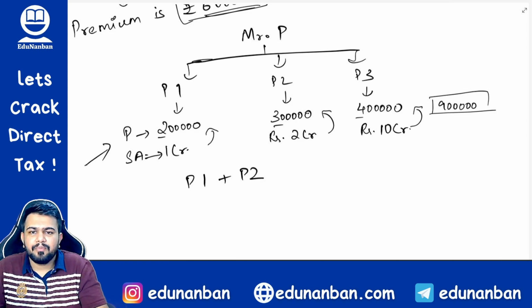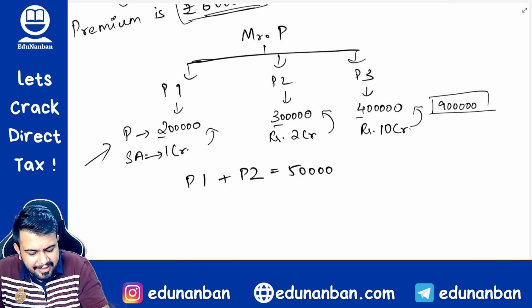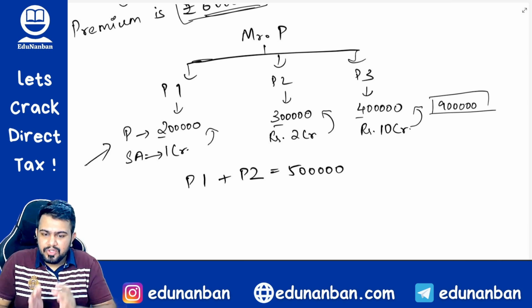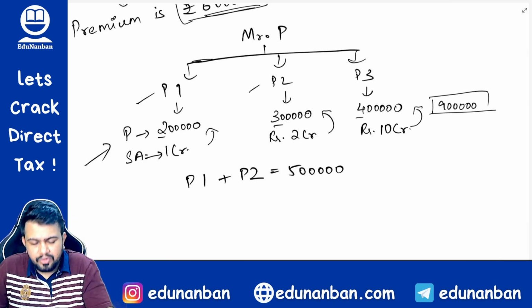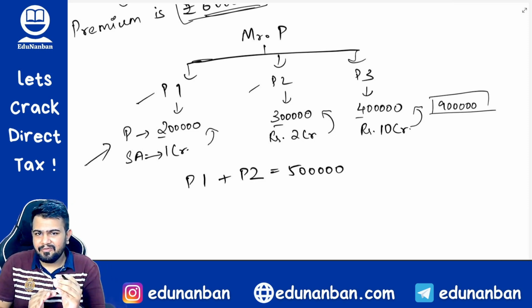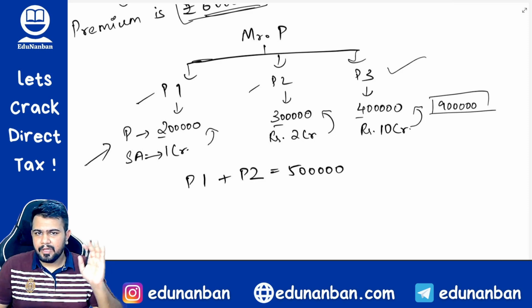For policy 1 and policy 2, what is the premium? The premium is 5 lakh rupees. Is 5 lakh within the limit? Answer is yes. So I can choose that policy 1 and policy 2 I will claim an exemption, since both combined the premium is within 5 lakhs, and I will treat policy 3 as taxable policy. You get my point?